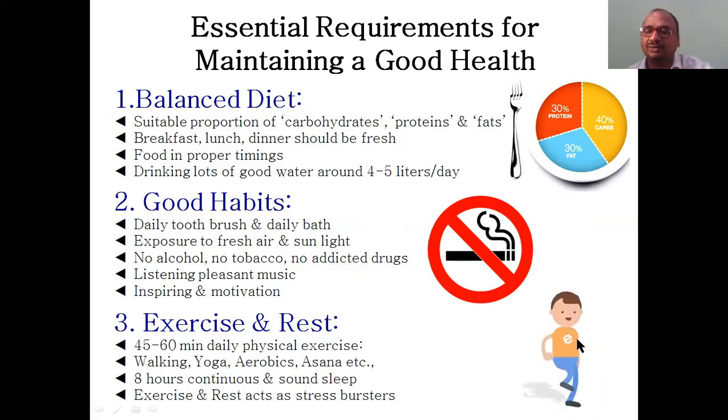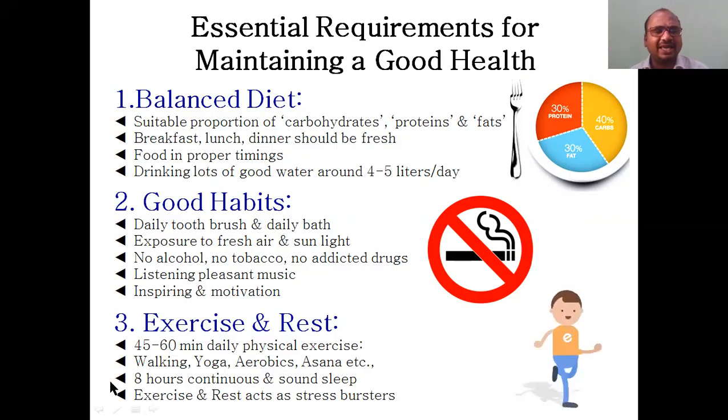Exercise and rest. See how this person is going walking every day, 45 to 60 minutes of daily physical exercise. No compromise, no bargaining in that. It is not a business to bargain. Sir, I will go for 10 minutes, I will go for 15 minutes. No bargain at all. No discount.